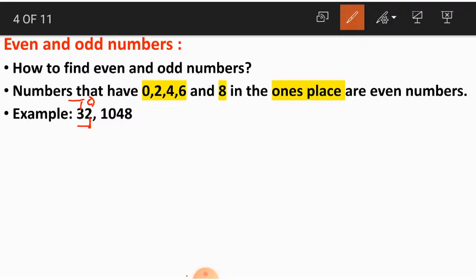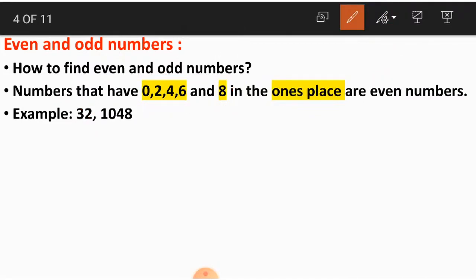In the ones place we have 2, and is 2 among the numbers given? Is 2 one of these numbers, children? Yes, 2 is one of these numbers. So this number 32 becomes what? Even number. 32 has one of these numbers at the ones place. So the whole number 32 becomes an even number.